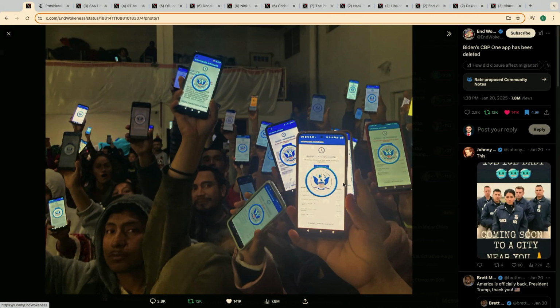We could switch over. Yeah, this is a really powerful image because you clearly see that all of these people had appointments, and you see the presidential seal on it. I guess that's the one from the president of the United States. It's on the app and just covers their entire screen. I guess the second Trump was inaugurated, not even that long after, they just stopped the use. They just put the seal over everybody's screen, and that's it. They can't use the app anymore, and all of their appointments are basically invalid. And that's it for them, at least. And that's going to also curb illegal immigration by a pretty considerable amount.